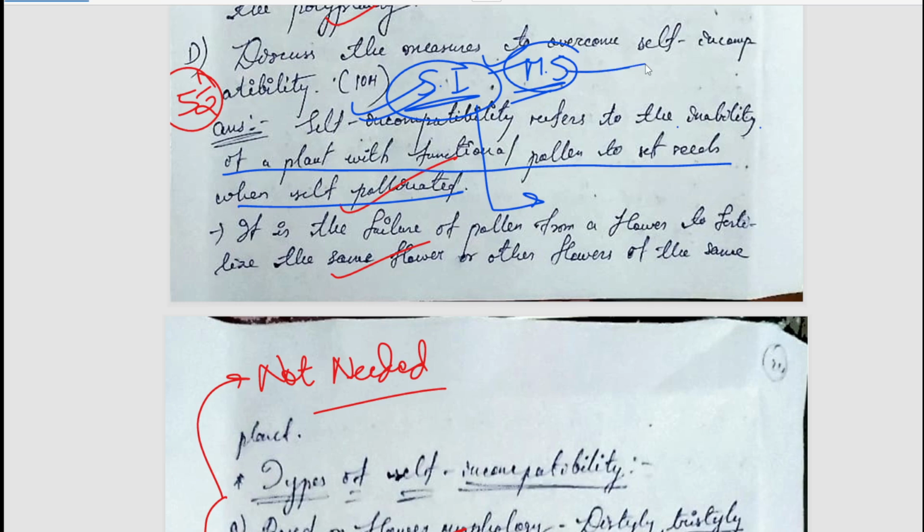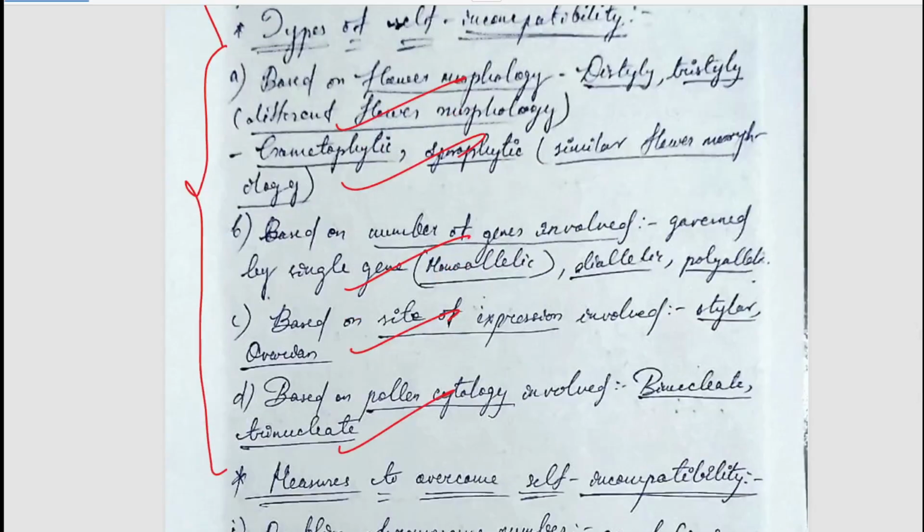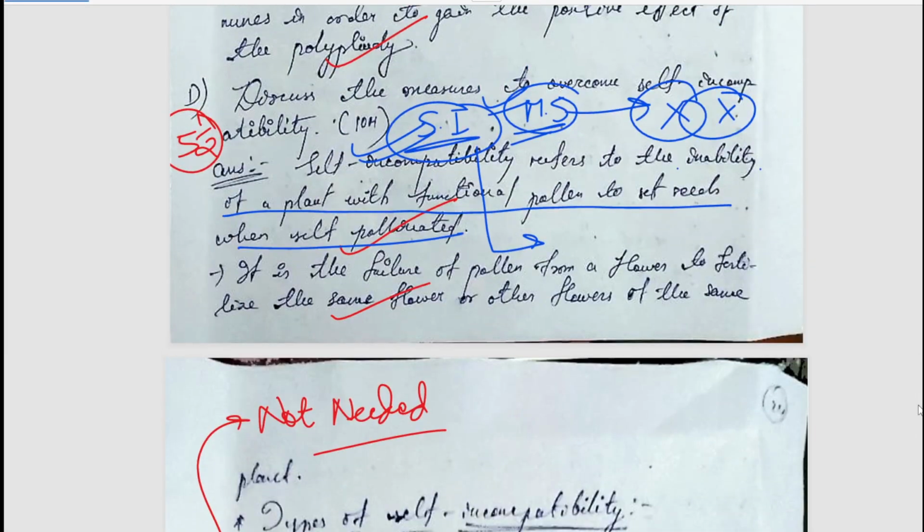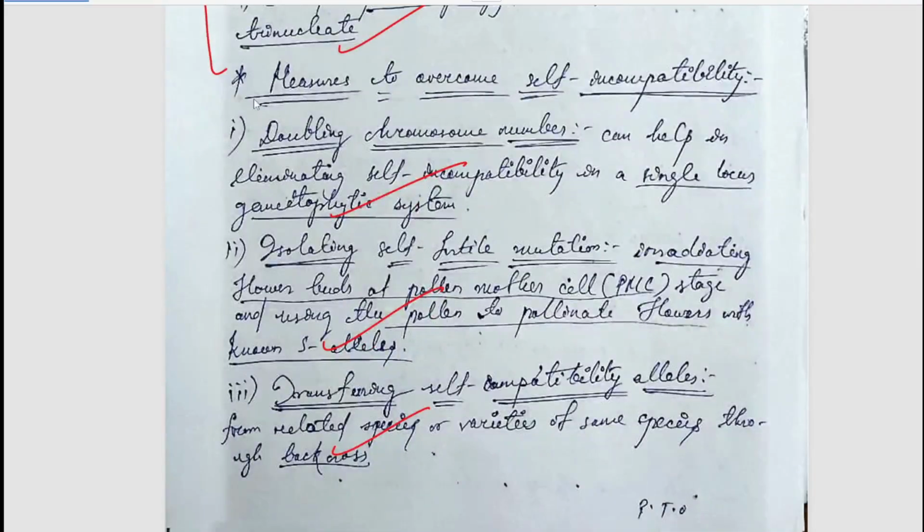But in male sterility, what happens? The plants don't have the functional pollen at all. So this is the basic difference. Keep in mind. And again, you said the types of self-incompatibility have been explained, which was not needed. Here the question is directly asking the measures to overcome self-incompatibility. So you should have directly gone to measures. So keep these things in mind.